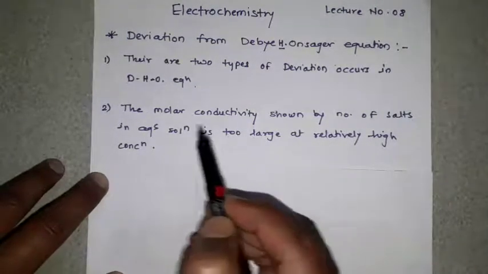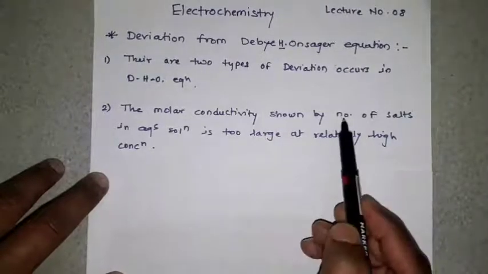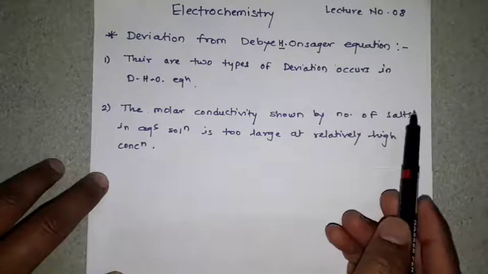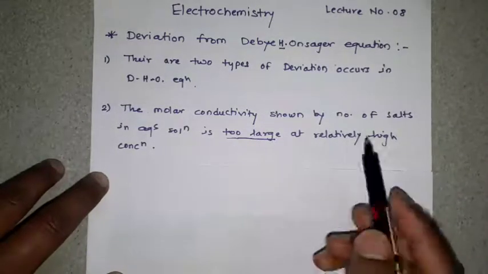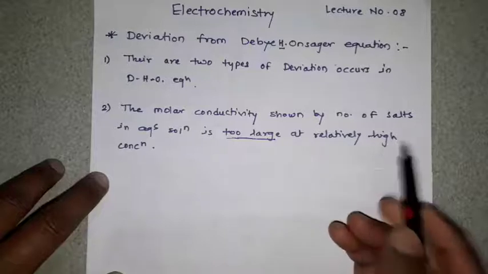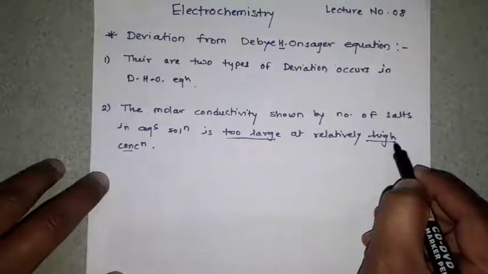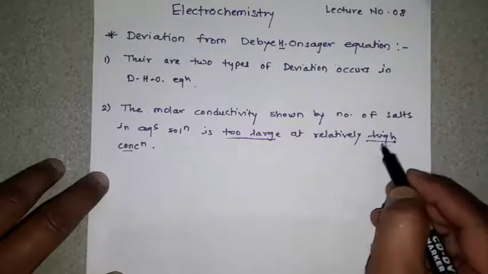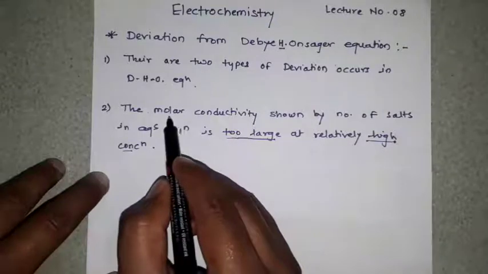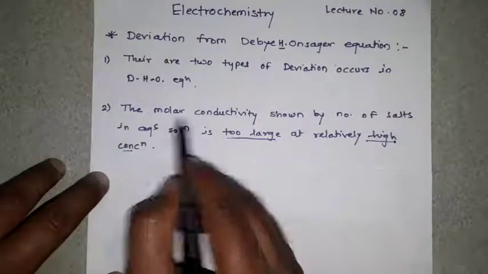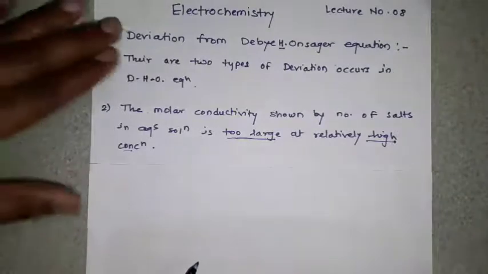That means when there is high concentration of the electrolyte solution, you will get too large or very large molar conductivity. So this is the second point.